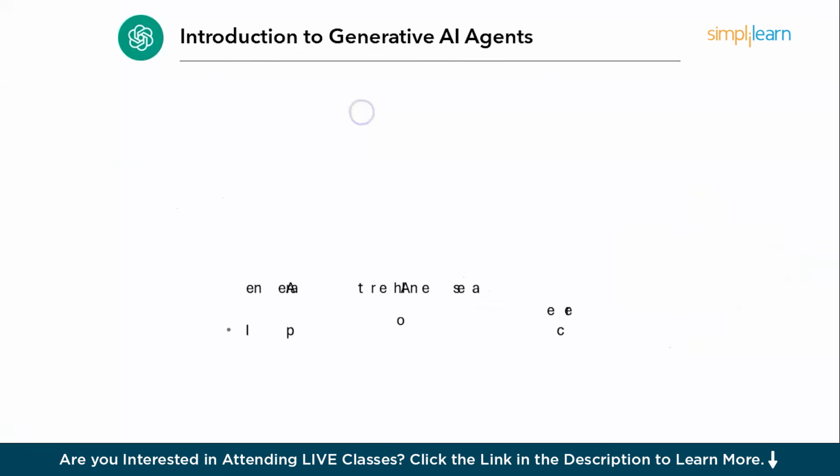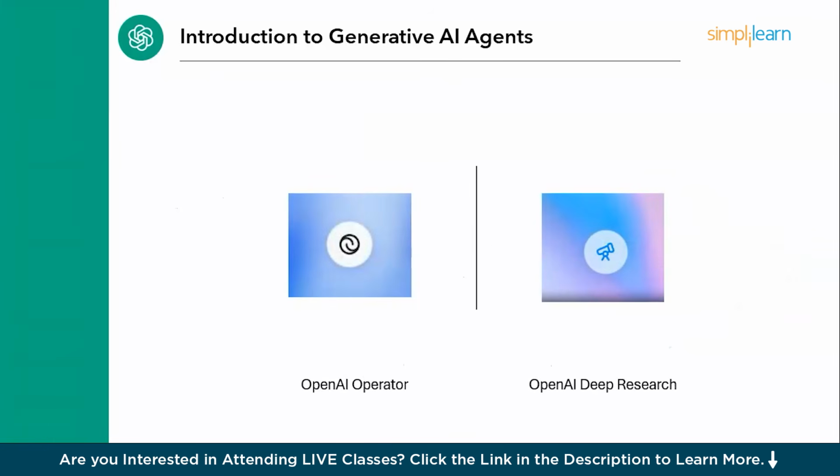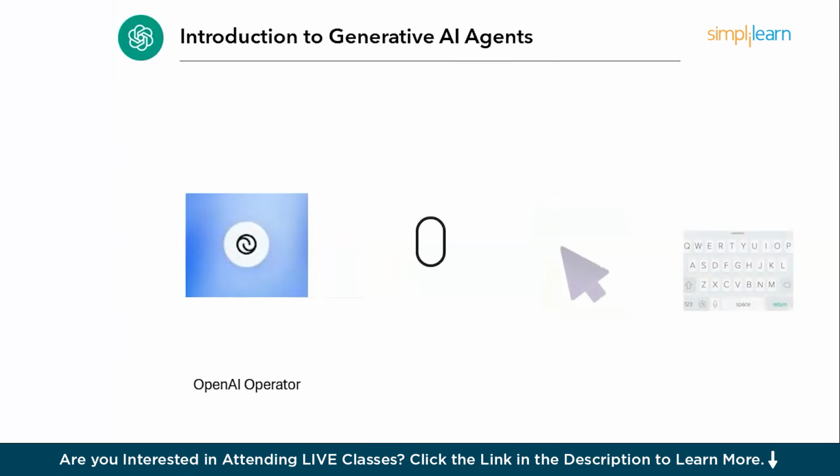Now let's focus on OpenAI and its latest release of agents. OpenAI just released two new groundbreaking agents, the Operator Agent and the Deep Research Agent. These two releases are absolutely massive for all AI agent developers. Operator is the first AI agent released by OpenAI, and what it does is it mimics human actions